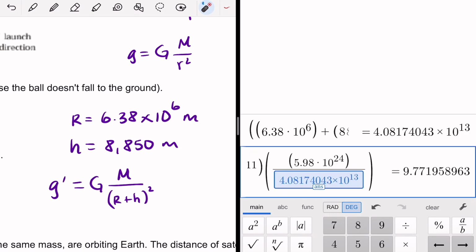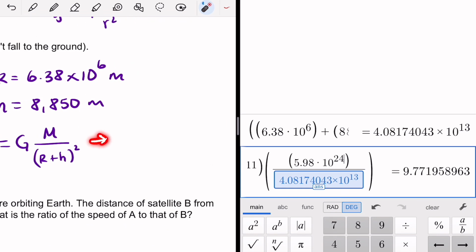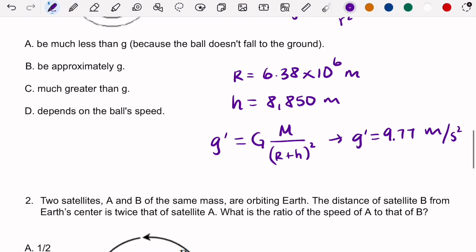And there we have it, 9.77 meters per second squared. So G prime would be 9.77 meters per second squared. And I think you can see rather easily that this is approximately G.